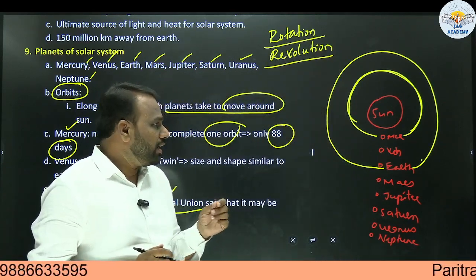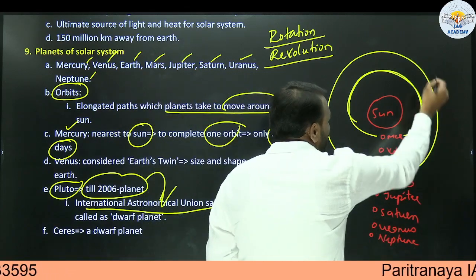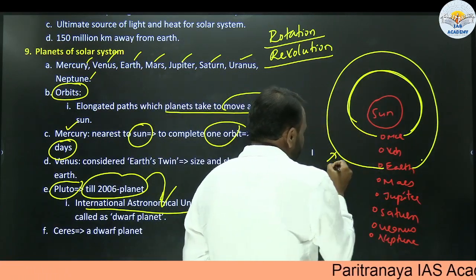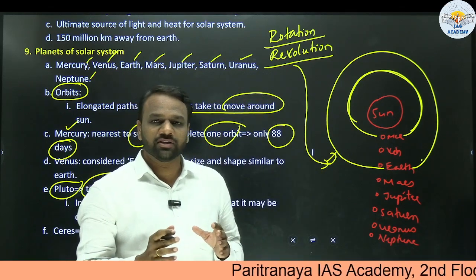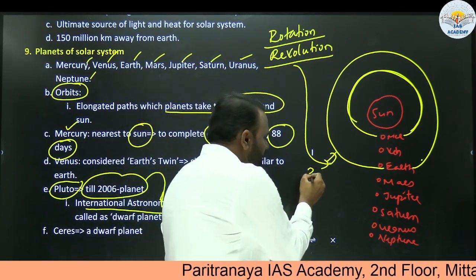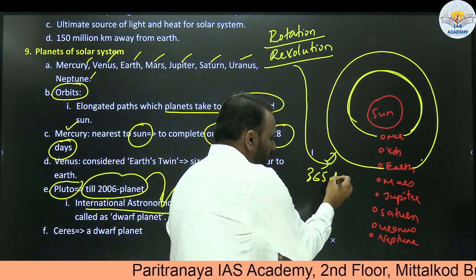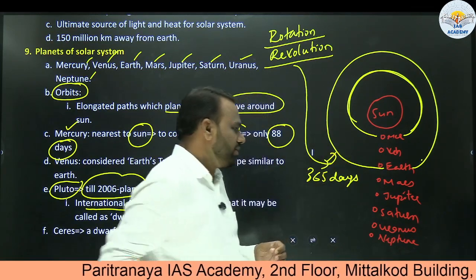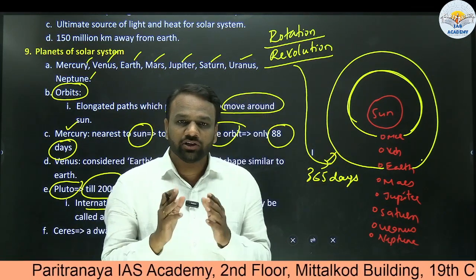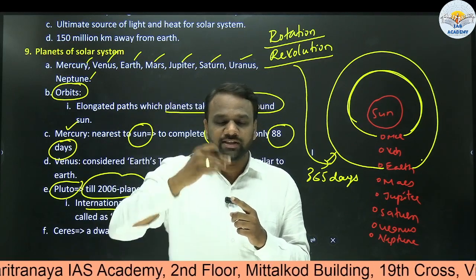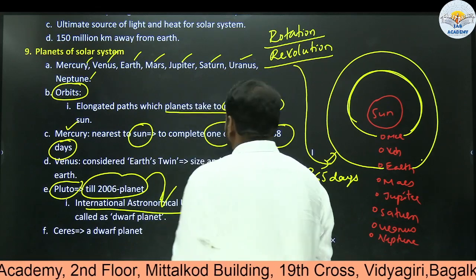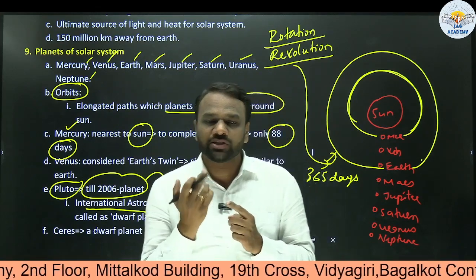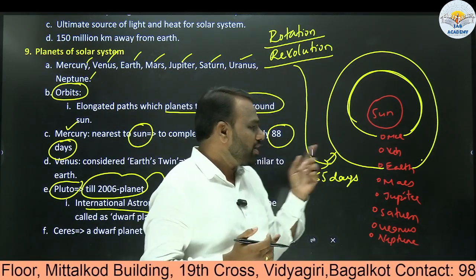So Earth revolves around the sun. This is called revolution. How much time does Earth take for one revolution? It takes 365 days. Apart from the revolution, Earth also moves around its own axis. If you consider this as an axis, what I am doing is moving here. Earth also similarly moves around its own axis. That is called rotation.